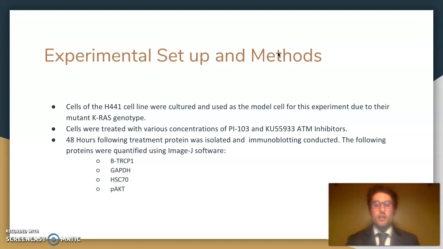After treatment, 48 hours later, I isolated protein from these cells and then conducted immunoblotting, which is also known as Western blotting, to quantify relative protein levels within these cells after these treatments. The following proteins were quantified using ImageJ software: beta-TRCP1, GAPDH, HSC70, and phospho-AKT.